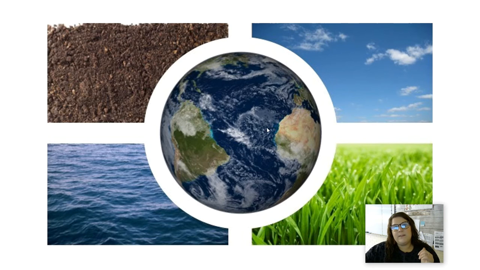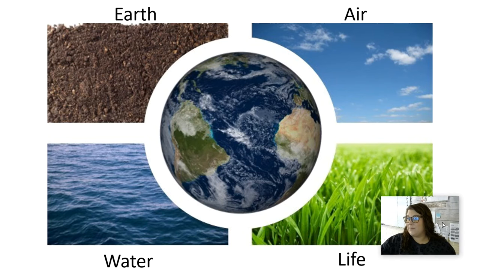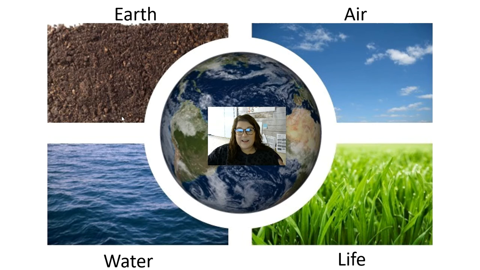But to break it down into simpler terms, this means Earth, air, water, and life. So really, our 4 spheres can be broken down again into Earth, air, water, and life.